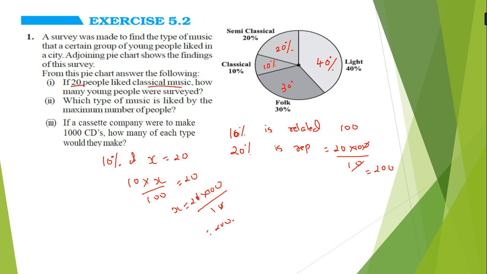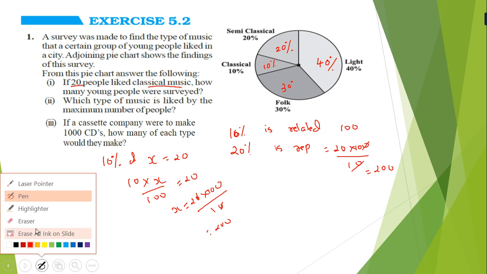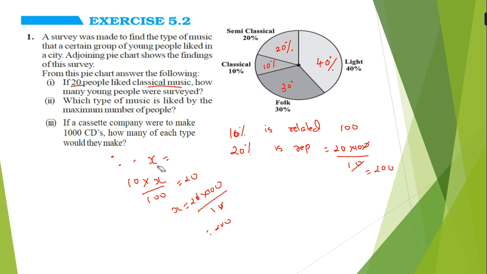Again, what is the first concept? We have to clear our concept first. I am explaining this sum in two different ways. In the first, we know that 20 people like it. In the second way, I am explaining with percentage. Two different ways we can solve this. So that is our question number 1. In question number 1, 10% is represented as classical music, so the result is 200 people.